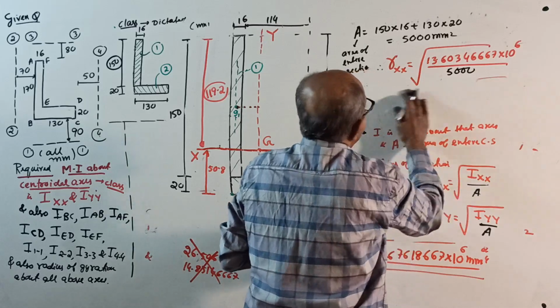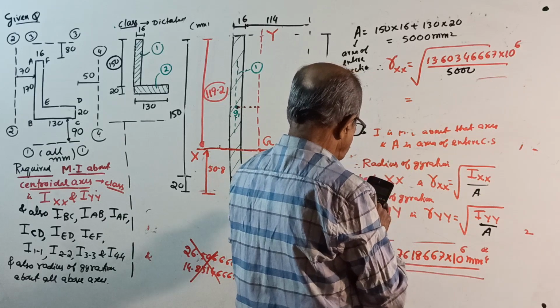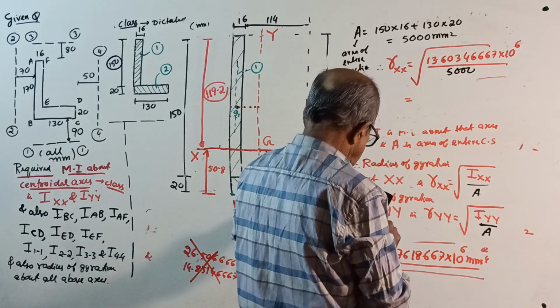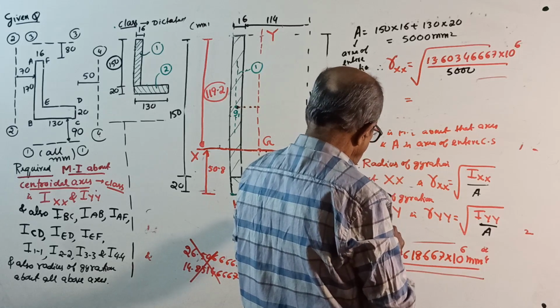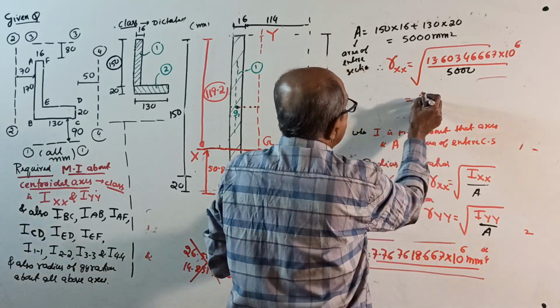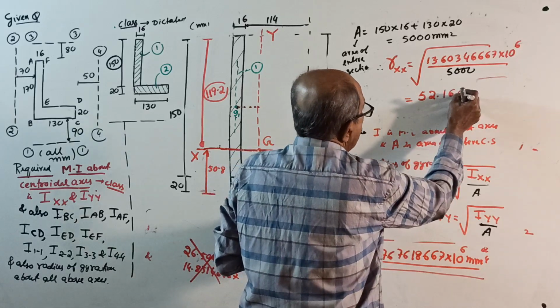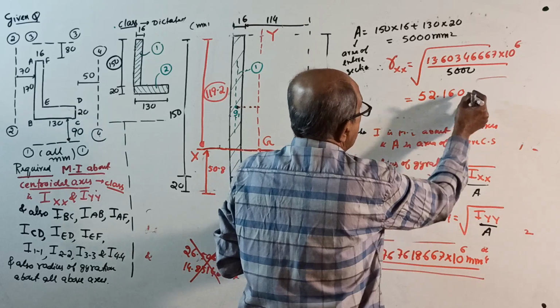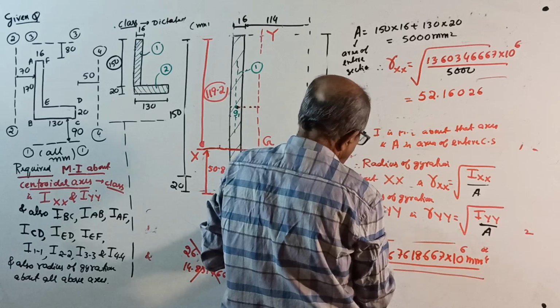That will give you the answer. Root answer is 52.160.26 millimeter.